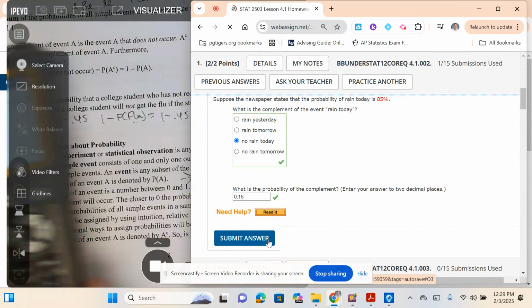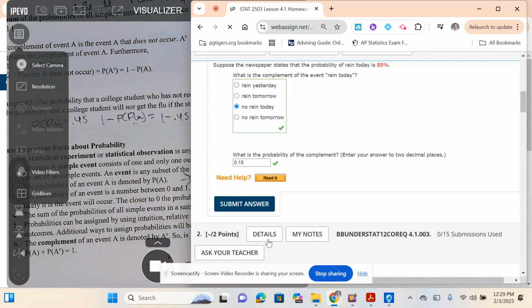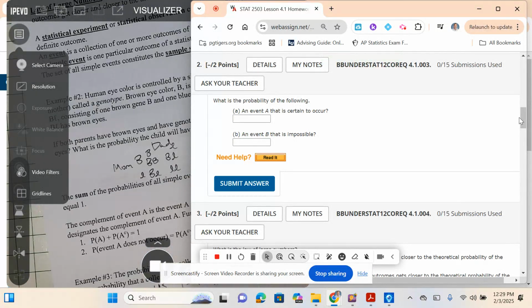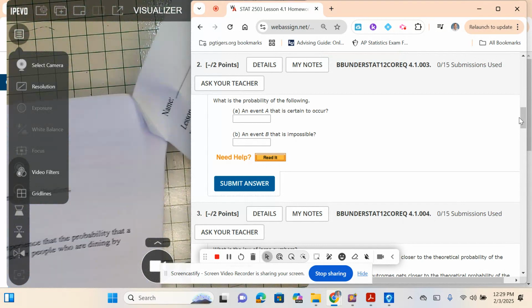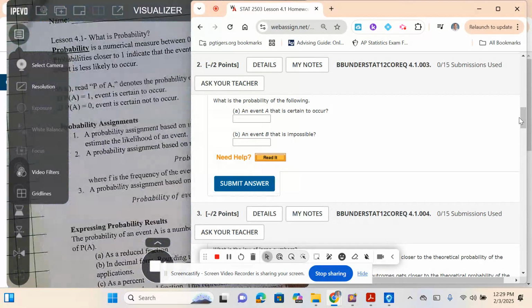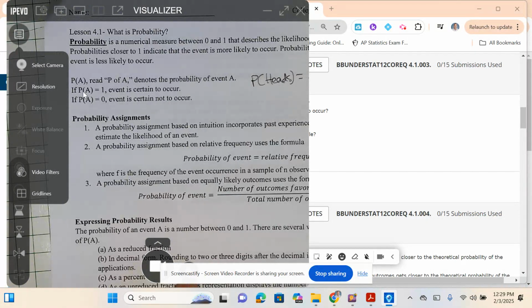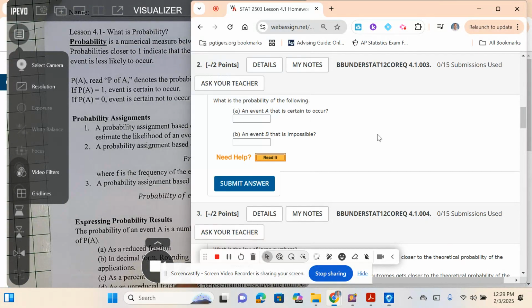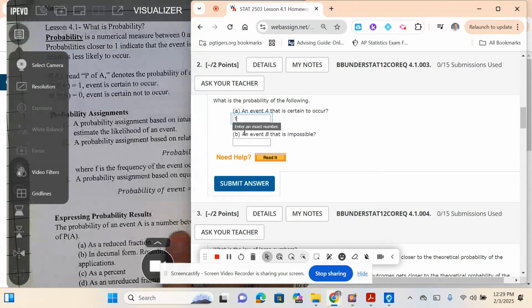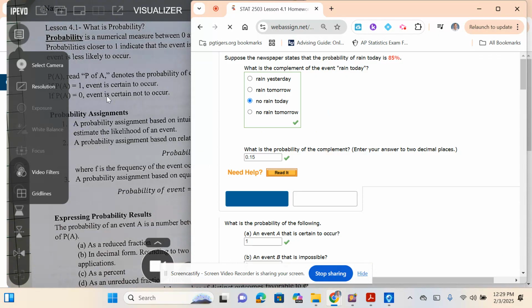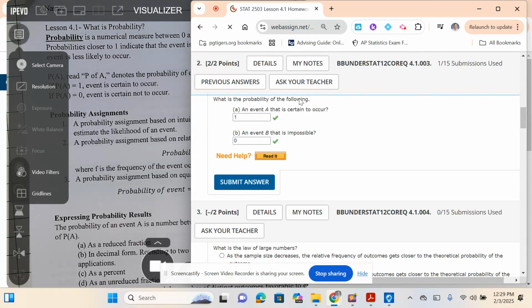So let's talk about the probability event is certain to occur. So what's the probability event A is certain to occur? So let's look at our notes. What's the probability that an event is certain to occur? Let's look right here. Probability event is certain to occur, you would say that's 1. 1 means 100%. What's the probability that an event's impossible? 0, there you go. So it's certain not to occur. So that's P of A equals 0. So certain to occur is 1, certain not to occur is 0.